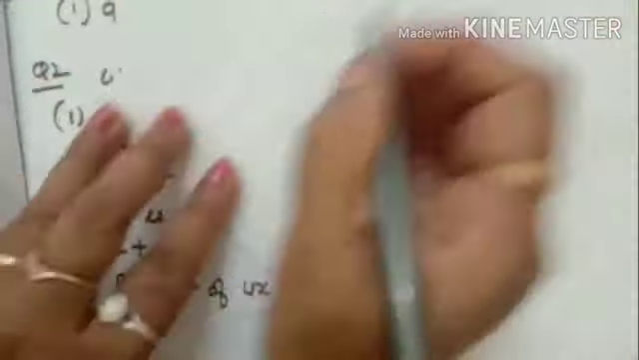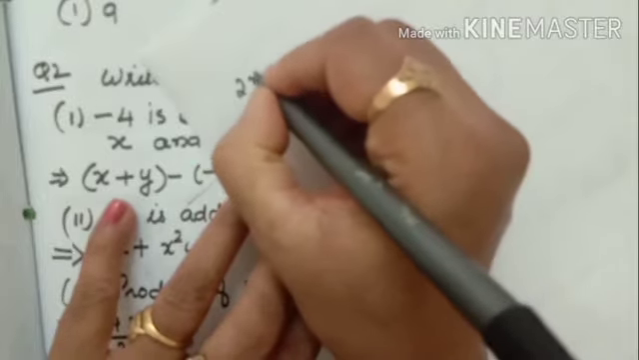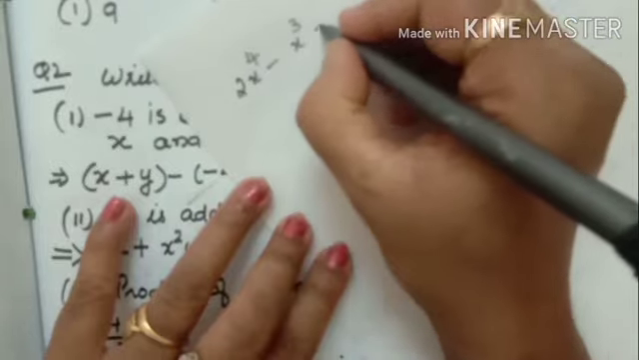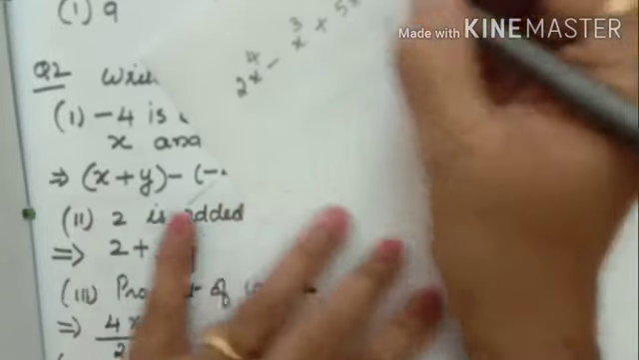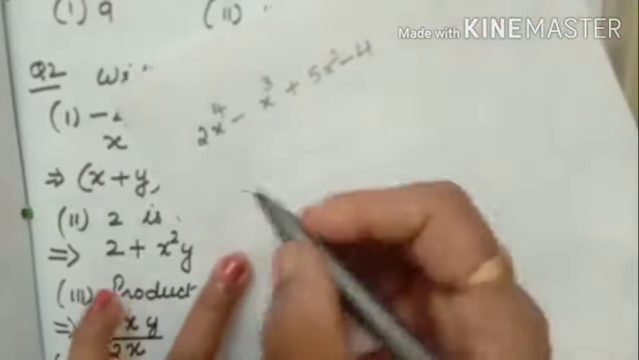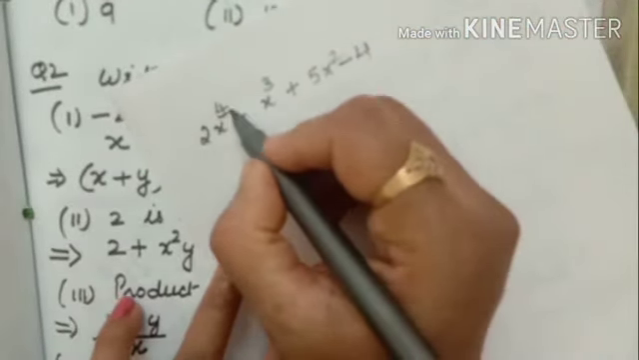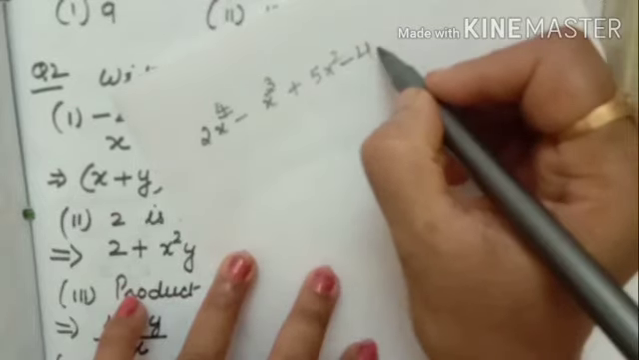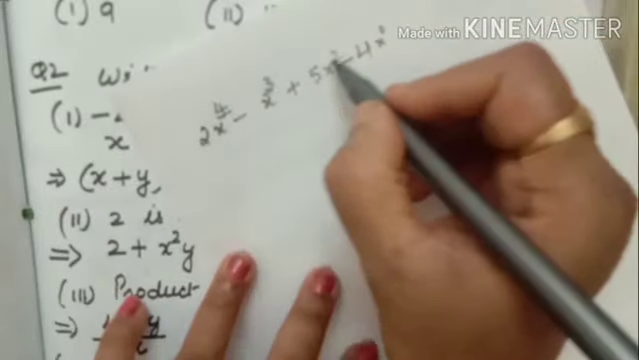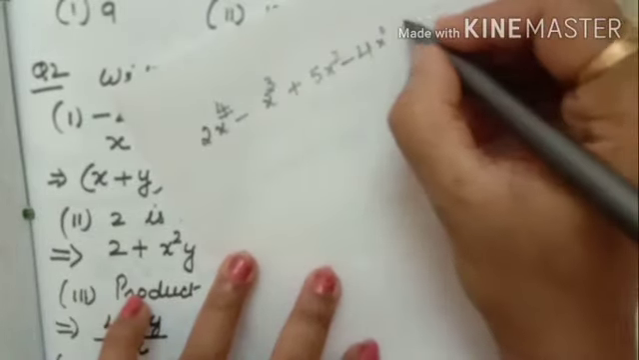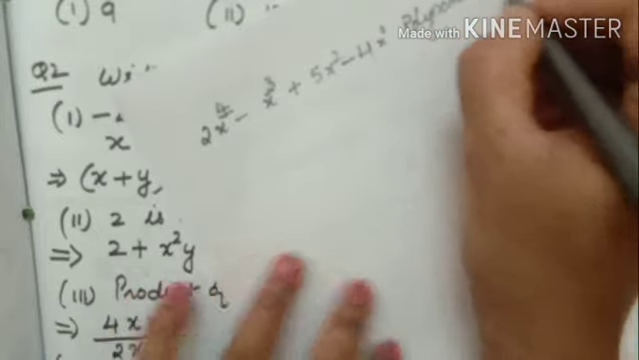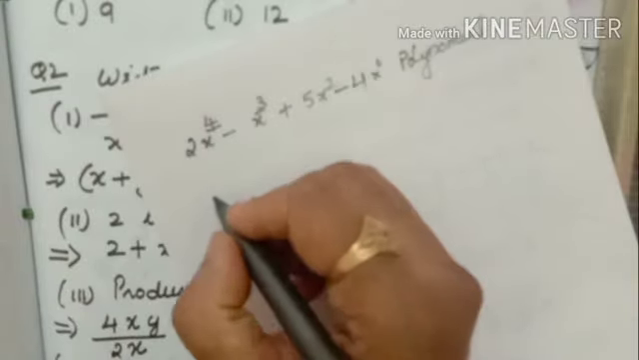Again, 2x raised to 4 minus x raised to 3 plus 5x square minus 4. See here, variable degree 4, 3, 2, nothing is there. Variable is not there, so we can put x to the power 0. So all belong to whole numbers. So it is a polynomial. Clear? Now you check it.